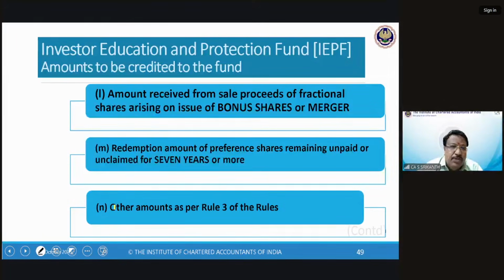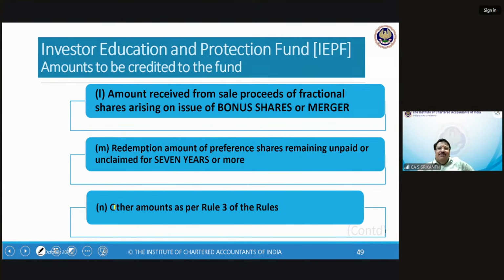Amount received from sale proceeds of fractional shares arising on issue of bonus shares. When we issue bonus shares, we might say 1 share for every 3 shares. So dividing by 3 is a nightmare. There will be some fractions. To that extent, we can't allot share. 1/3 share, 2/3 share you cannot allot. So that 1/3, 2/3 value will be paid. Whatever the fractional share value is, will be paid.